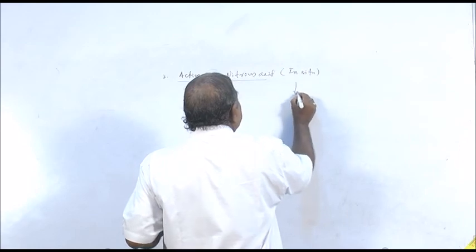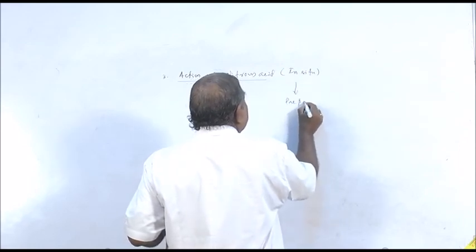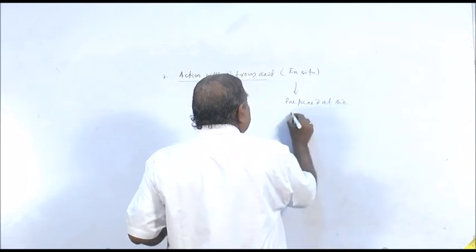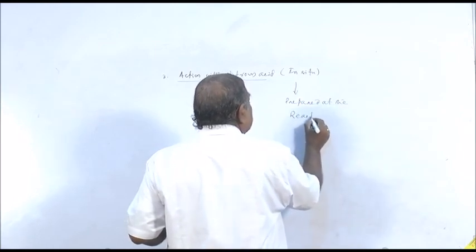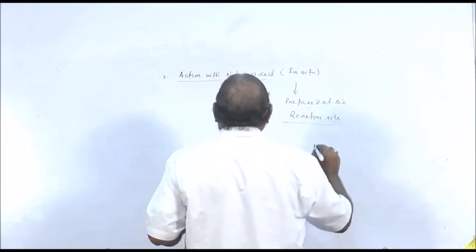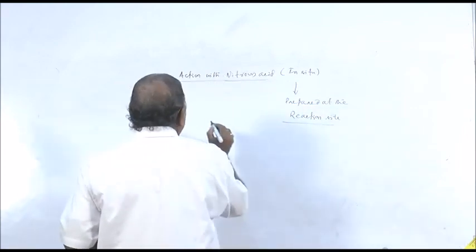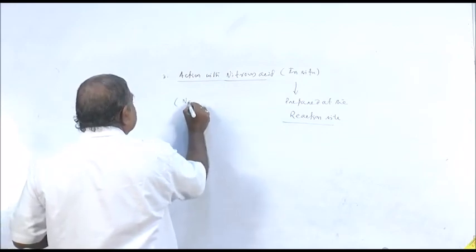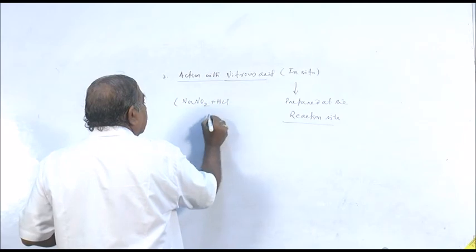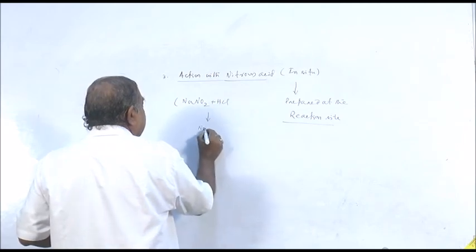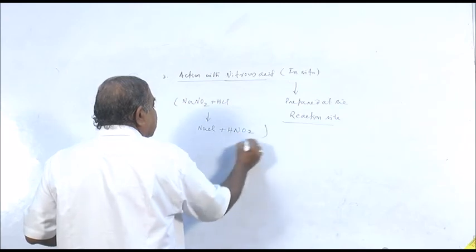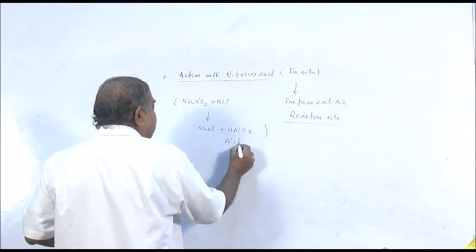It means prepared at the reaction site. We will not get nitrous acid in the laboratory. We prepare it by taking sodium nitrite and hydrochloric acid, when you will get sodium chloride plus nitrous acid.